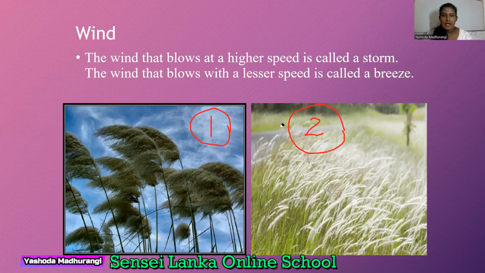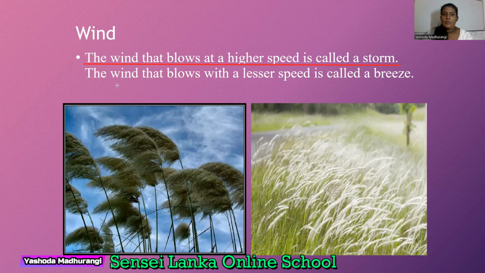So my dear children, now our topic is wind. There is a very small definition for you. Now I'm going to explain it. The wind that blows. What is the meaning of blow? Wind blowing. The wind that blows at a higher speed is called a storm. The wind that blows at a higher speed, we call it a storm.